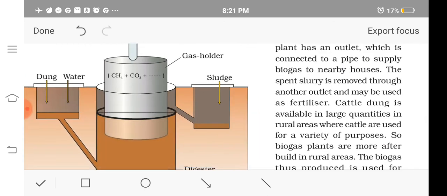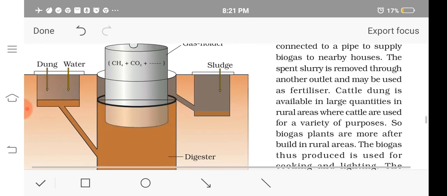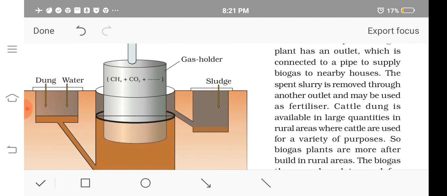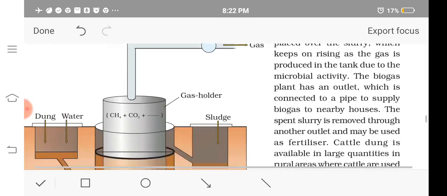You can see a concrete tank into which the dung water or slurry of the cow dung can be added. Bio waste also will be taken into the tank, and there will be a lid which gets raised according to the amount of gas produced.